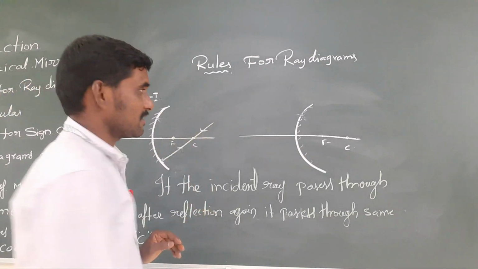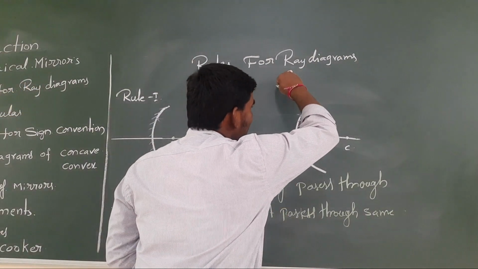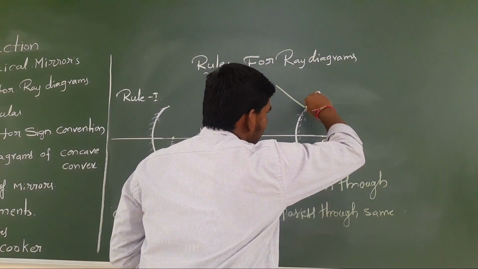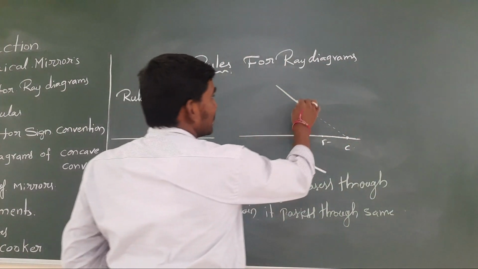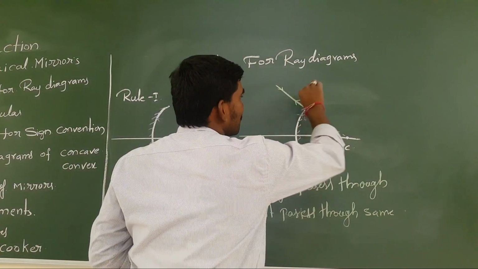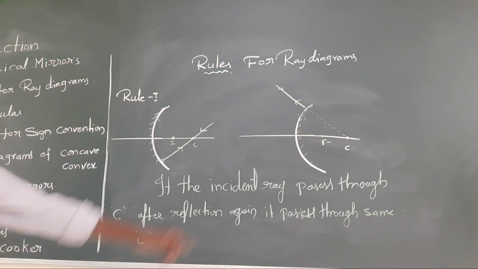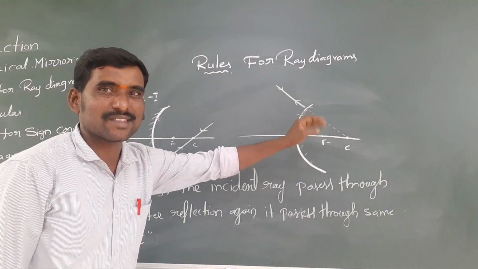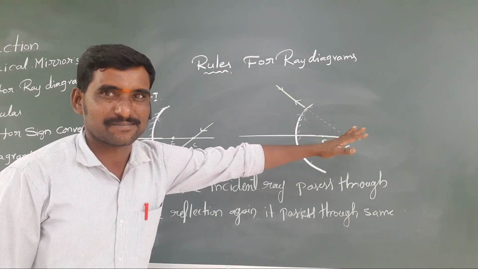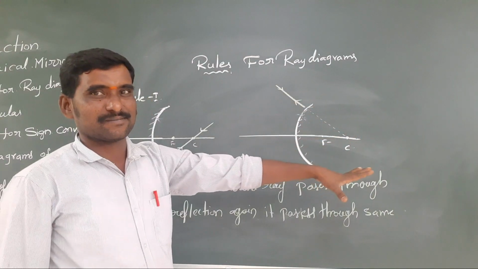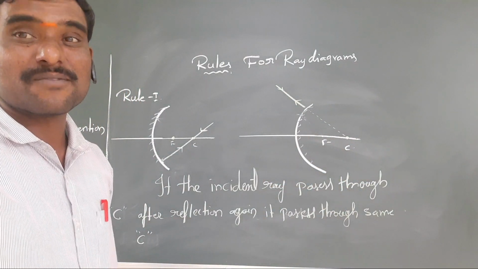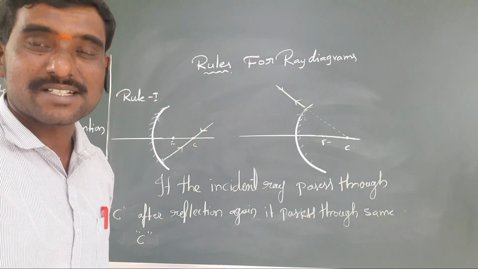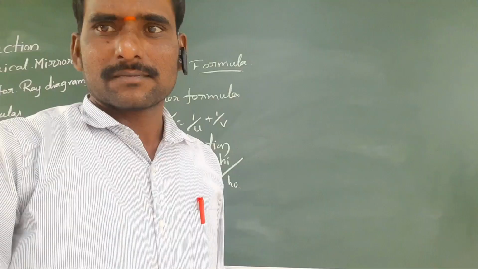Right, give the arrow mark here. Here also, if it appears to pass through the center of curvature, like this, straight, then again you have to give the arrow mark, so that it will go up and down. Why, sir, dotted lines? Because the light does not go inside. It only appears to, that's the way I imagine. So this is the third rule, the most important of these rules. They are asking 2 marks questions to complete the ray diagrams.